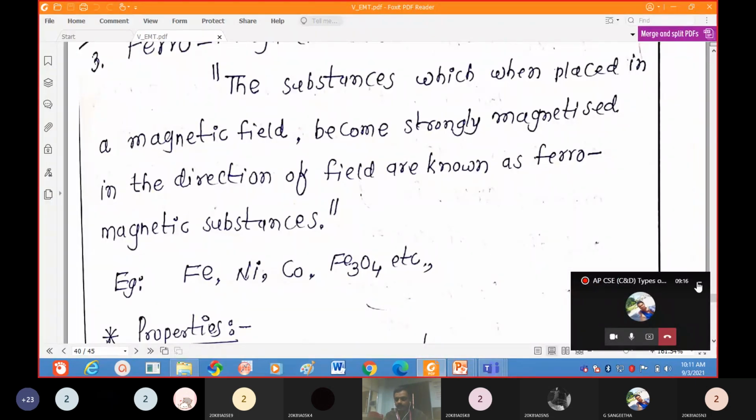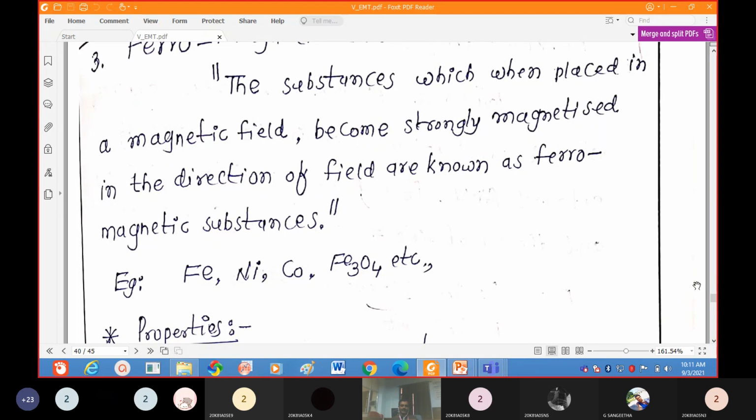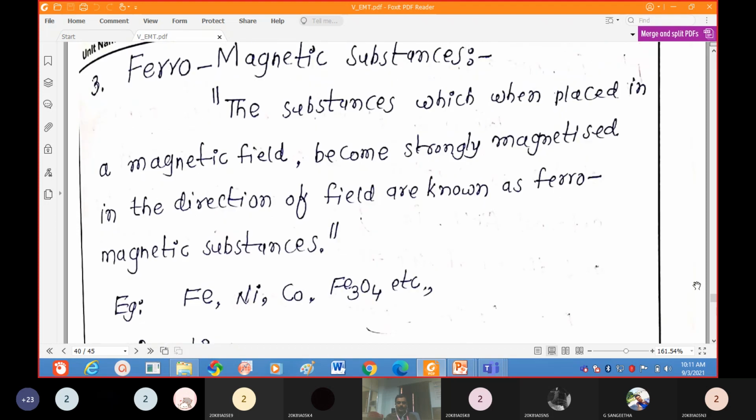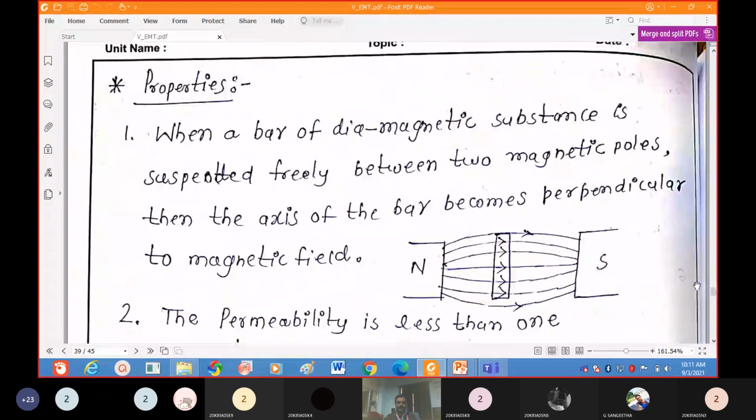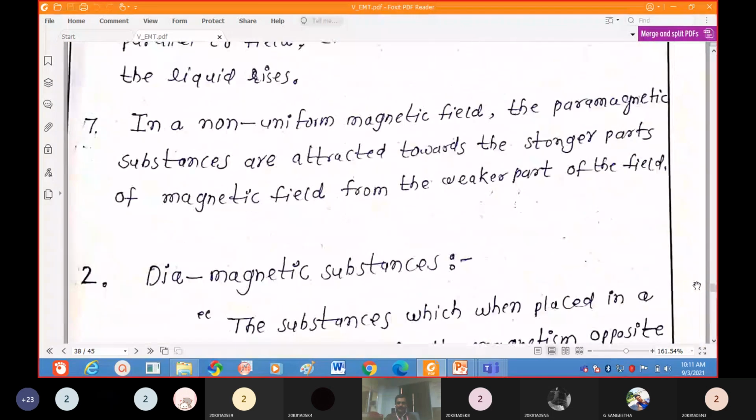In the last class we discussed the types of magnetic materials. Mainly we discussed diamagnetic and paramagnetic materials. Today we will discuss ferromagnetic materials, that is, ferromagnetic substances.